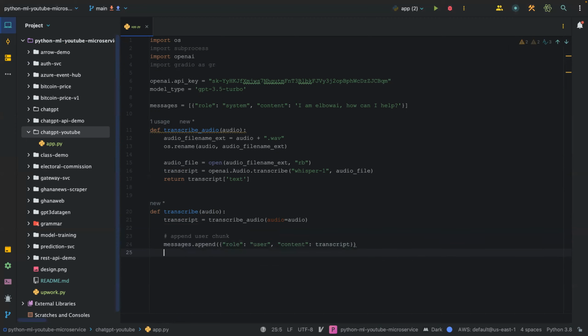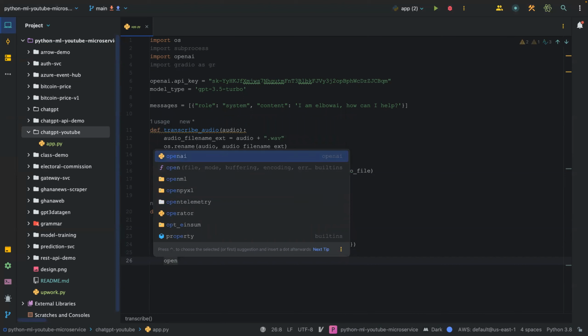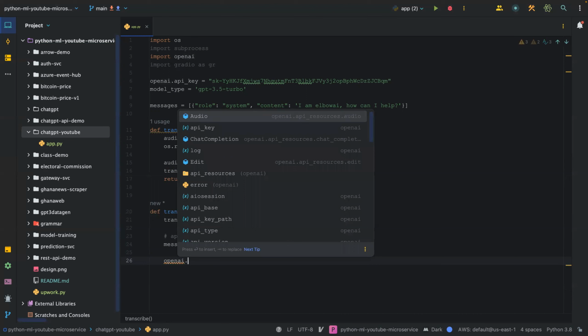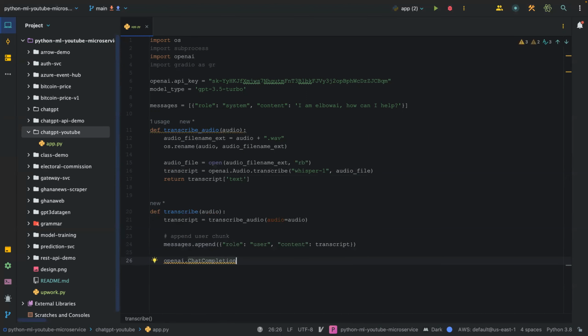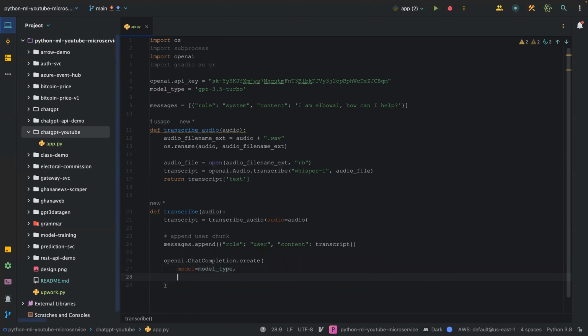Once we do this, now we are going to call our chat completion by OpenAI. So we're going to say openai.ChatCompletion.create, and then we're going to pass in a few parameters like the model, which is going to be model type, and we're also going to pass in the messages, which is equal to messages.